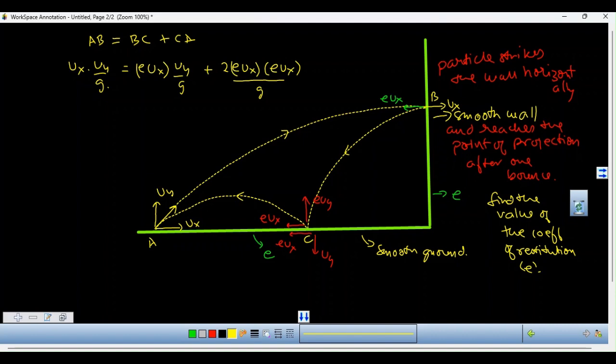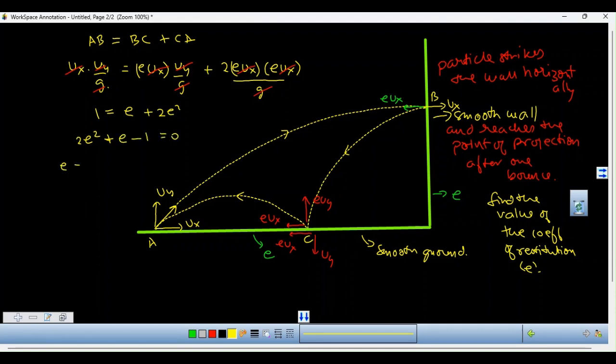So if I simply look at this, g cancels out, ux and uy will cancel out, and what I'll be left with is 1 equal to E plus 2E squared. It's a simple quadratic equation which I can solve to get the value of E. Now I can rearrange this as 2E squared plus E minus 1 equal to 0.